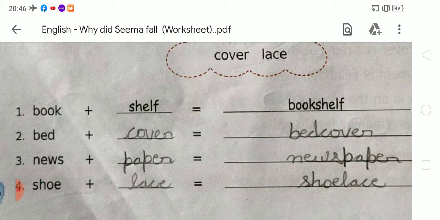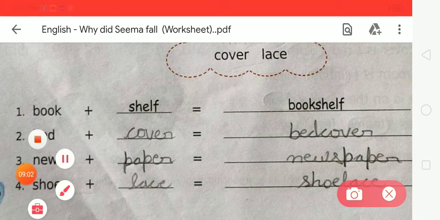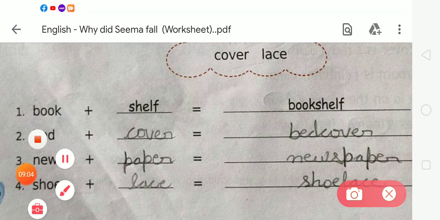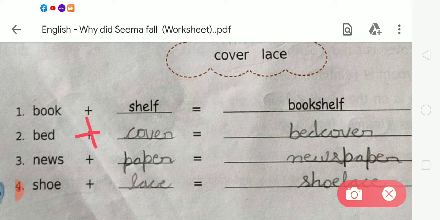Now in number 2 there is the word bed, and we have to choose the correct word. We have to use cover. COVER, cover. So it will be bed cover. BED, bed, COVER, cover. Bed cover.